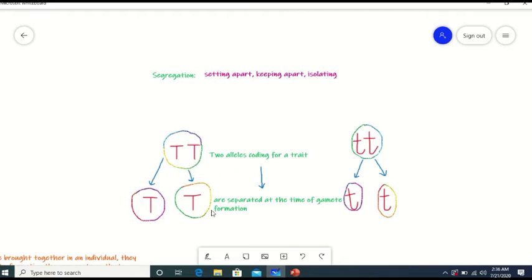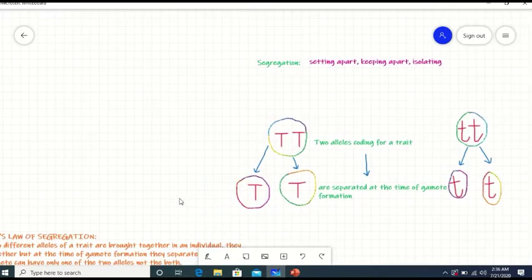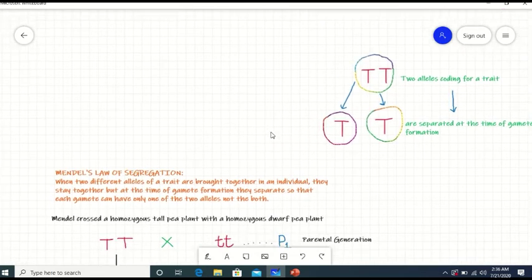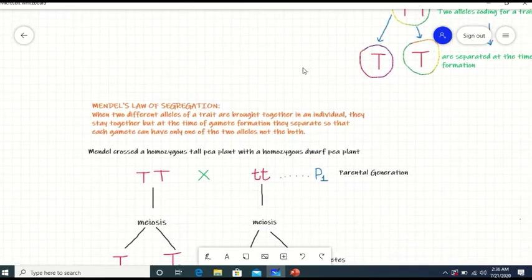These two alleles coding for a trait are separated at the time of gamete formation. Like this capital T comes here and this capital T comes here in the form of gametes. This small t comes here and this small t comes here.